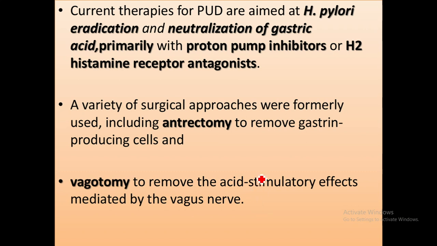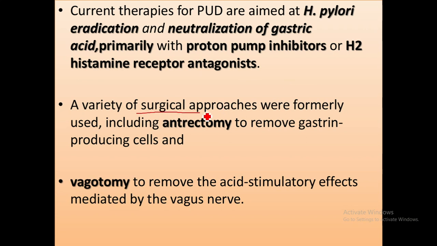So current therapies for peptic ulcer disease are aimed at H. pylori eradication and neutralization of gastric acid, primarily with proton pump inhibitors and H2 histamine receptor antagonists, and generally the medical treatment is sufficient.